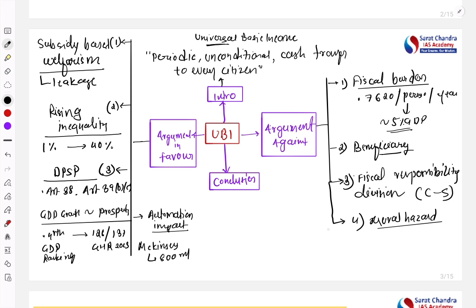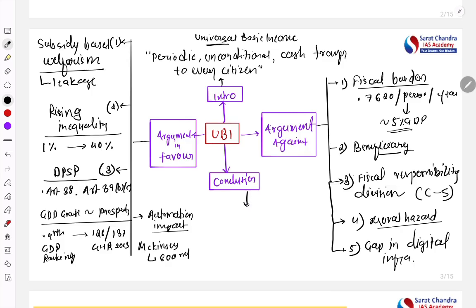Next important is that there is a gap in digital infrastructure. Gaps are there, right? This is also a problem. We are saying that we will directly transfer, but people do not have internet connectivity or a mobile phone, so how will they access it? That's another limitation. Okay, so these are the limitations.